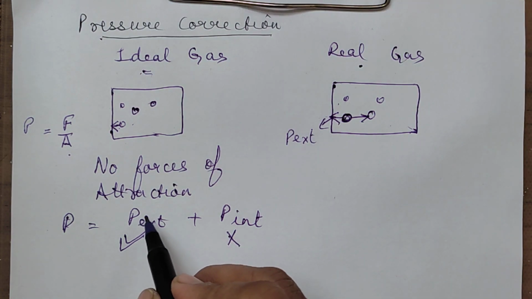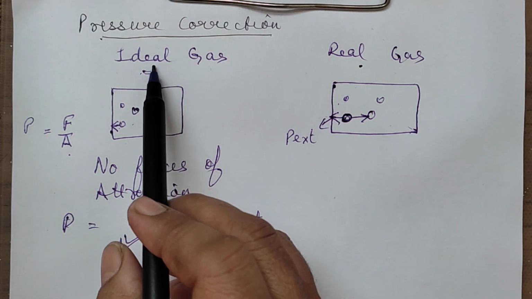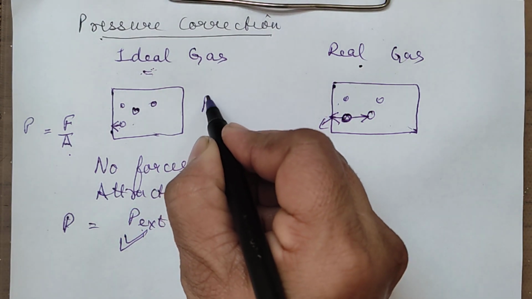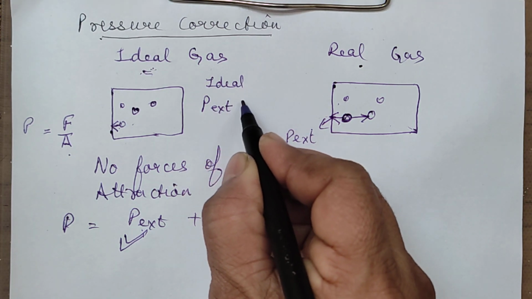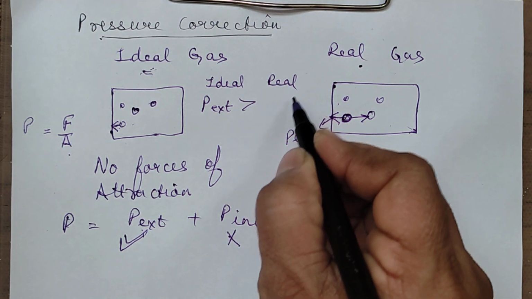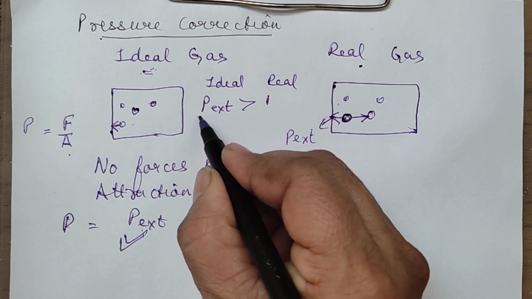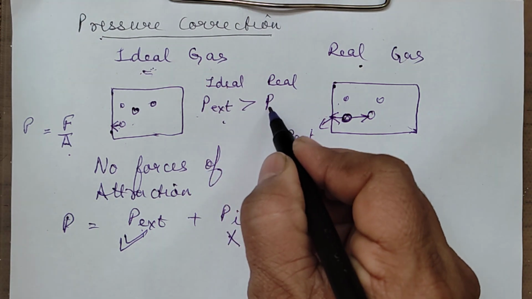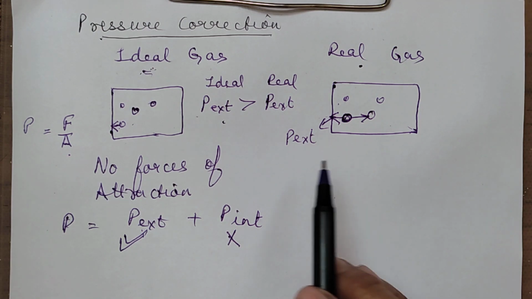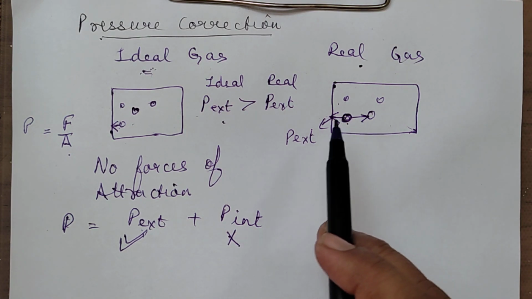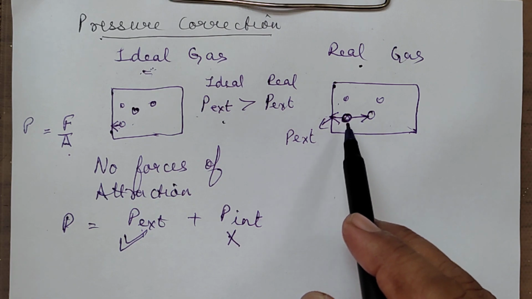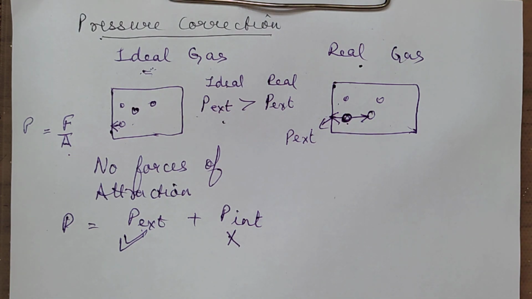So if I am comparing the pressure external exerted by ideal gas or the real gas, for sure I can say, pressure external wise, for ideal gas, the external pressure is more than that of the real gas. Yes, pressure external for the ideal is greater than the pressure external in case of the real, because this molecule is also attracted inward. At the same time, there is some intermolecular force this particular molecule is facing from the molecules which are present inside, that is in the bulk.